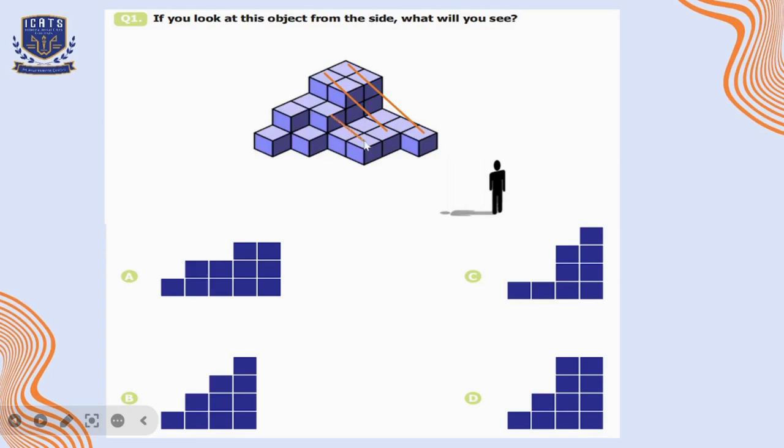For the next row, he will see 1 and 2. So 2 dark purple colored blocks are there. So he will see 2 blocks. Then again 2 for the next one. And in the last row, he can see only 1 block. So the pattern will be 1, 2, 2, 3, 3, which is represented in option A. So it means this is our correct option here.